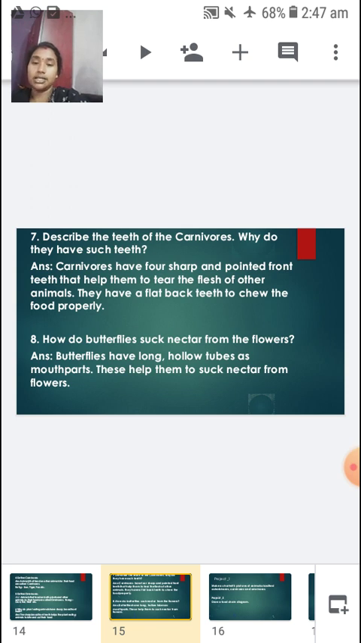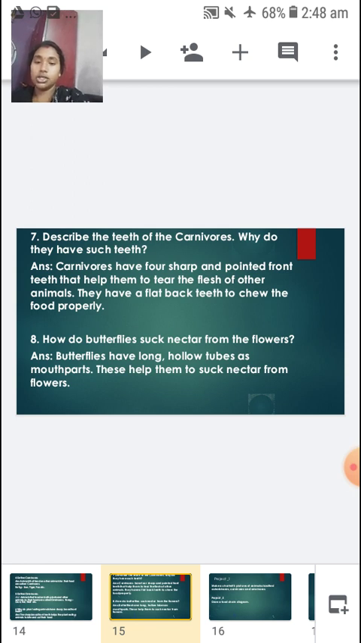So let me repeat the seventh question. Describe the teeth of the carnivores. Why do they have such teeth? Carnivores have four sharp and pointed front teeth that help them to tear the flesh of other animals. They have flat back teeth to chew the food properly.